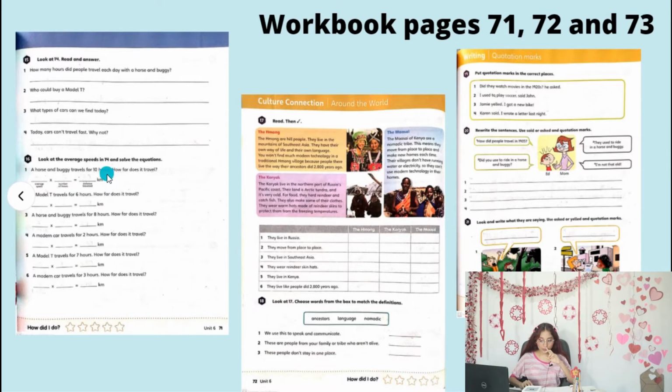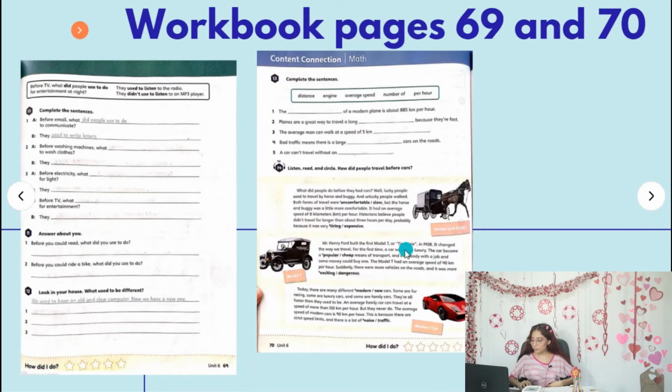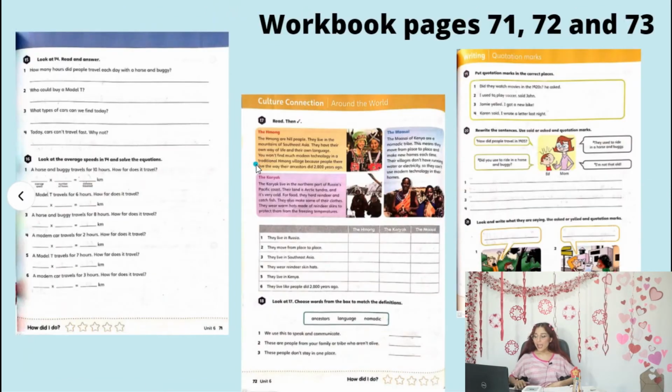They are asking you about 10 hours, so you are going to do a multiplication: 8 times 10, equals kilometers, and that's going to be the answer. You're just going to fill in this first blank with the information that you took from the previous text, and then do the multiplication by the hours that they are giving you.